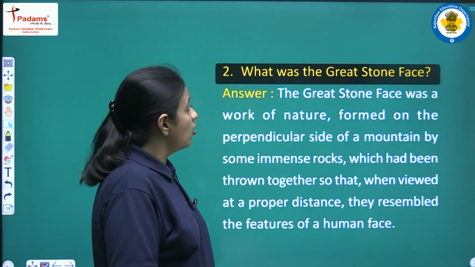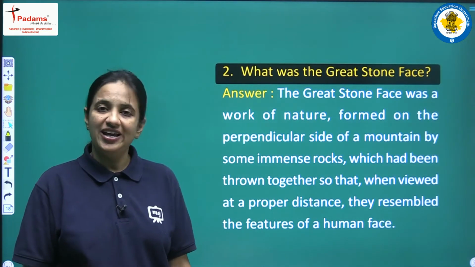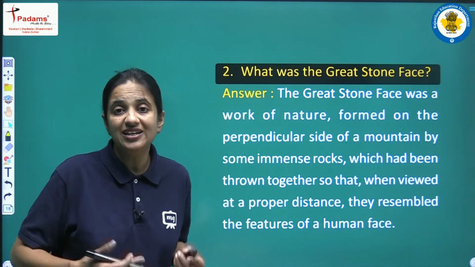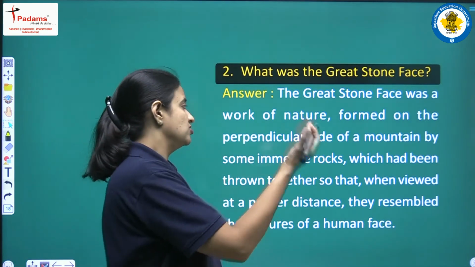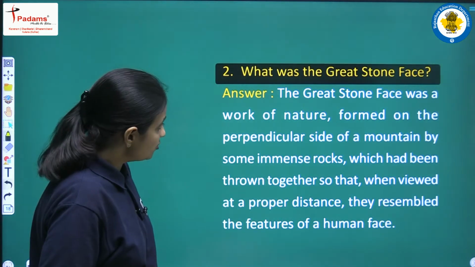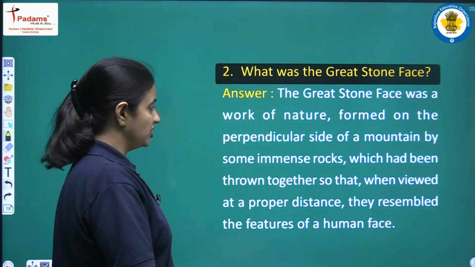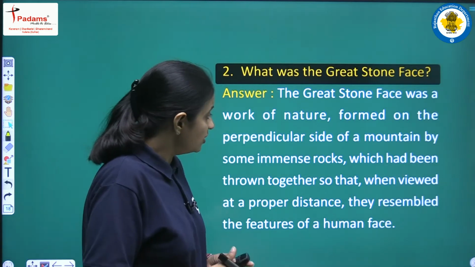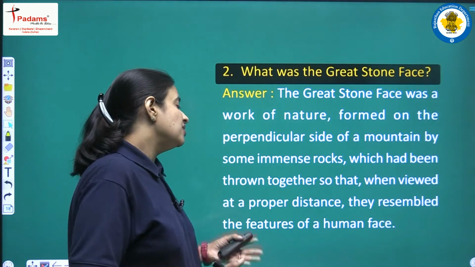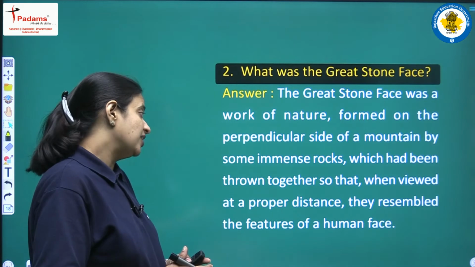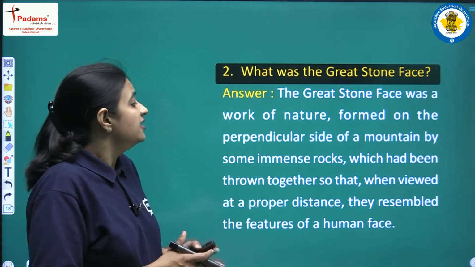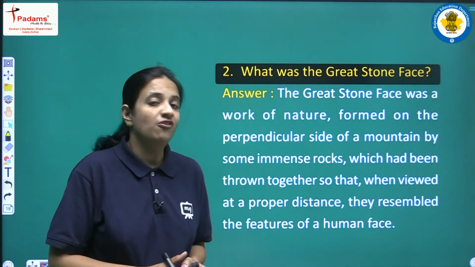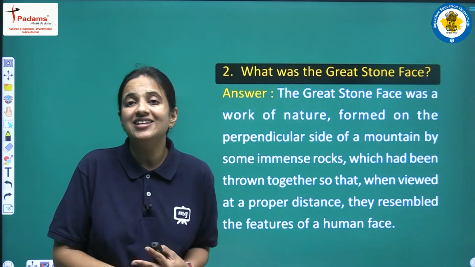Next question: what was the Great Stone Face? Here we have to write about the Great Stone Face, what exactly it was. So let's see the answer. The Great Stone Face was a work of nature formed on the perpendicular side of a mountain by some immense rocks which had been thrown together so that when viewed at a proper distance they resembled the features of a human face.